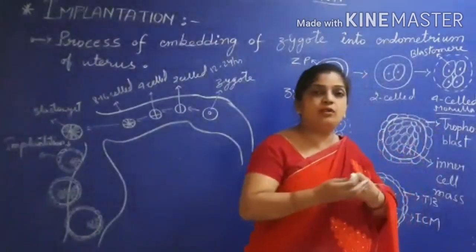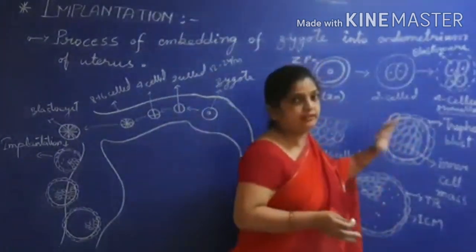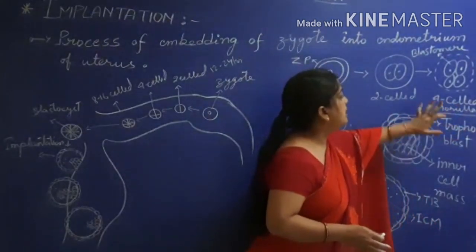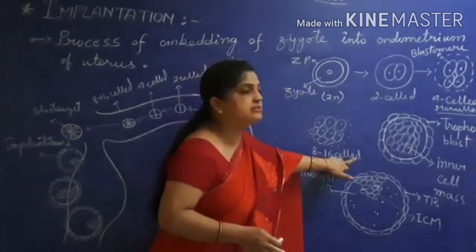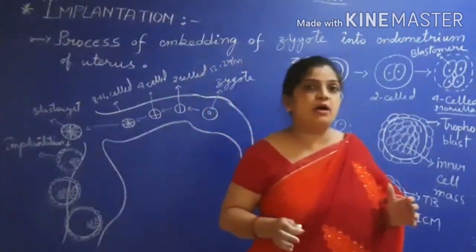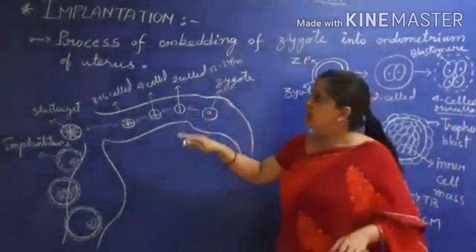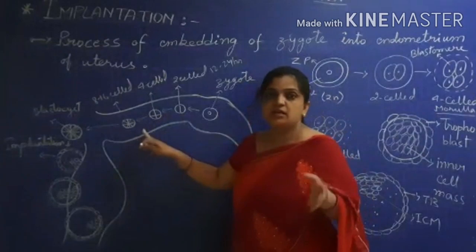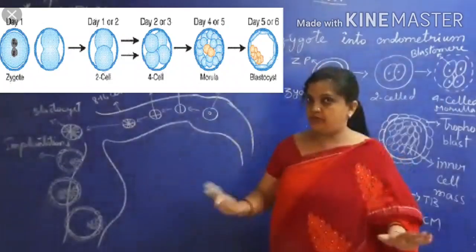Various names will come: morula, blastula, gastrula. According to the developmental stages, names have been given. Within 3 days, the 8 to 16 cell stage is prepared now.